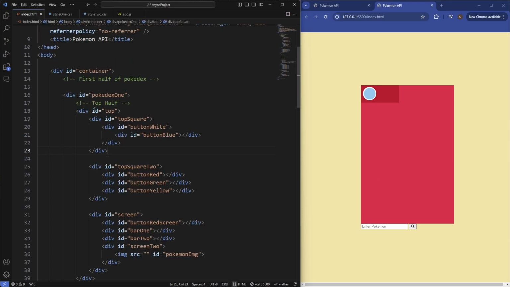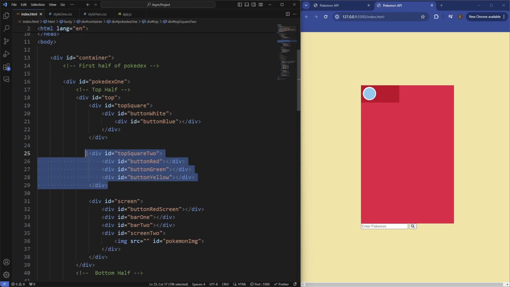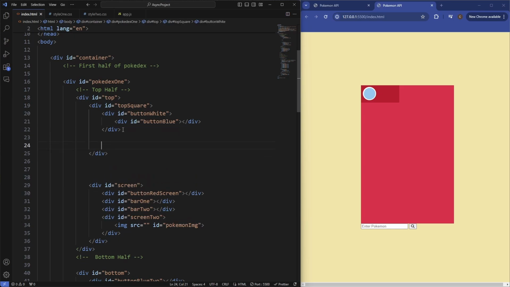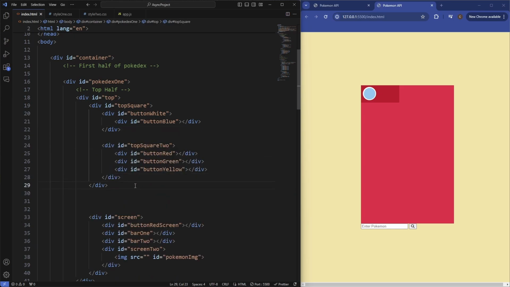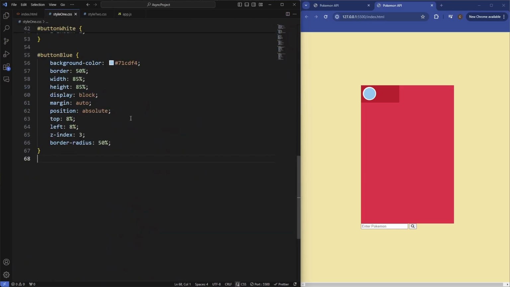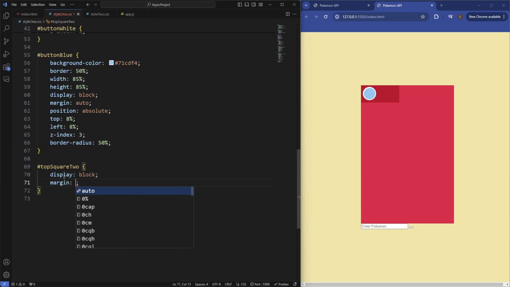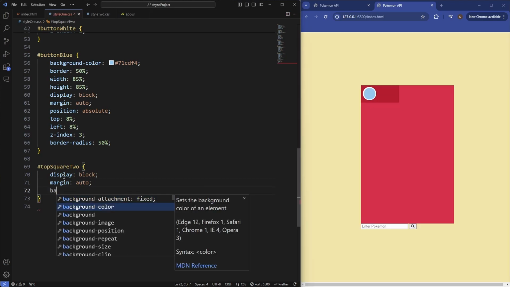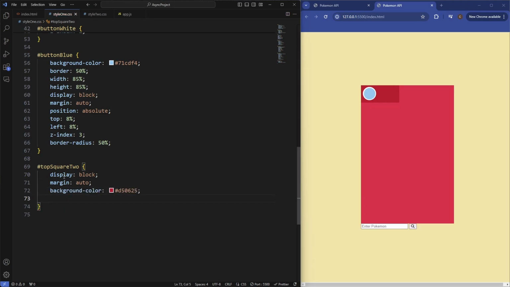Next we'll target the top square here, which has these 3 buttons there. But firstly, I forgot to actually put this inside of the top square div, otherwise it's going to look really funky. So let's do that first, make sure you do that, and then we'll grab the ID of top square 2, and we'll set the display of this to be block, the margin to be auto. Let's set the background color of this to be the same color there, dark red.